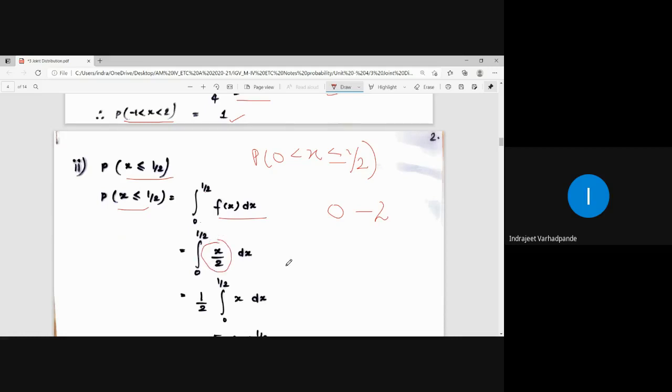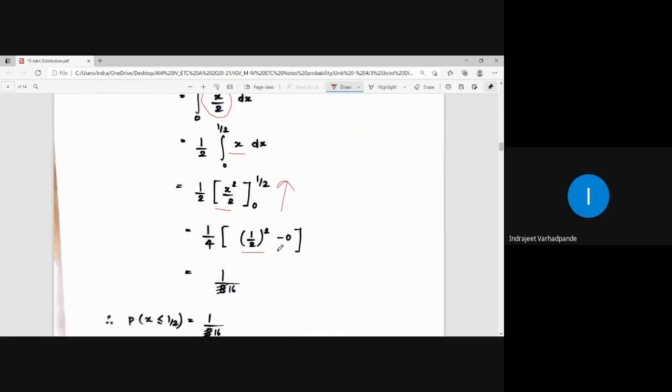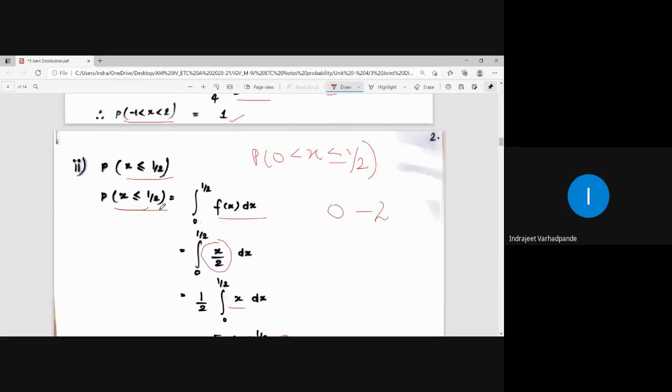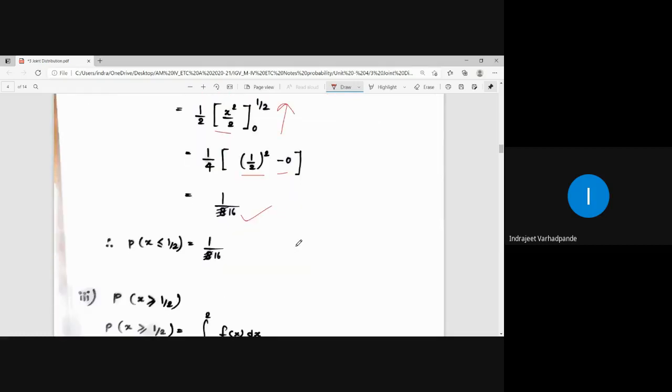Again 1 by 2 outside, integration of x is x square by 2, put the limit as 0 to half. Upper limit is 1 by 2, lower limit is 0. उसका आंसर कितना आता है? 1 by 16. So the final answer for probability x less than or equal to half comes out to be 1 by 16. Denominator is greater than numerator, so the value is surely going to be less than 1.